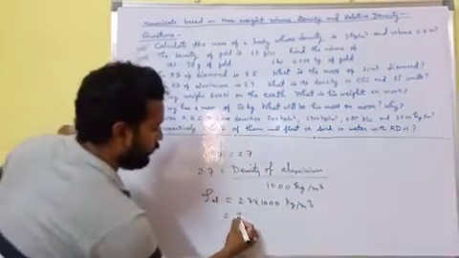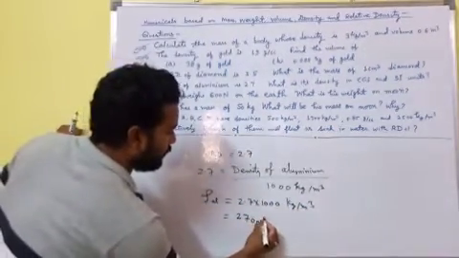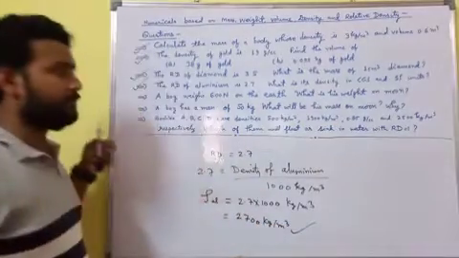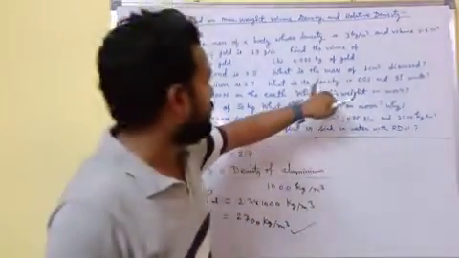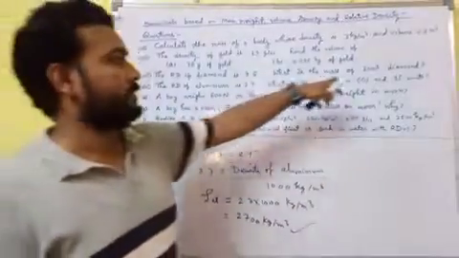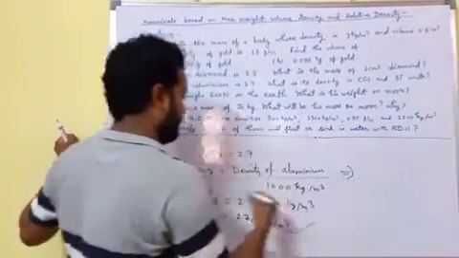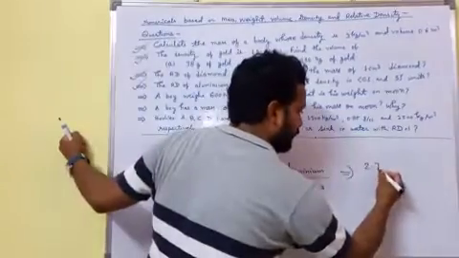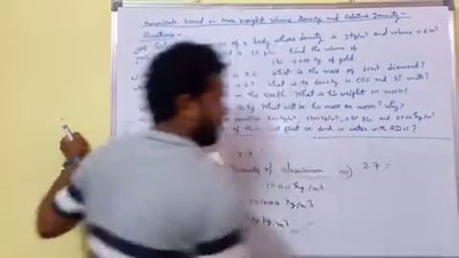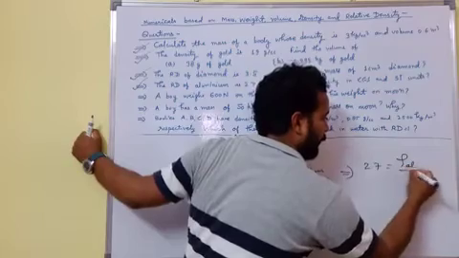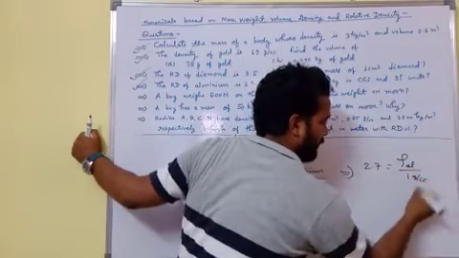Now we have 2700 kg per meter cube in SI system, and also find the value of density in CGS. So if we take the value in CGS system, then we have 1 gram per cc.